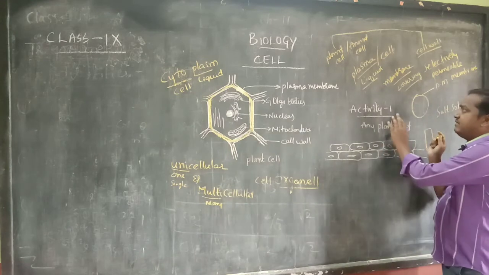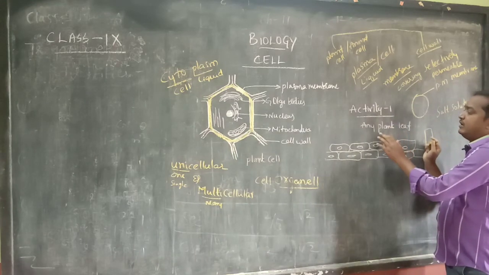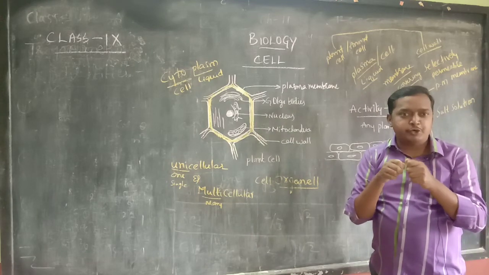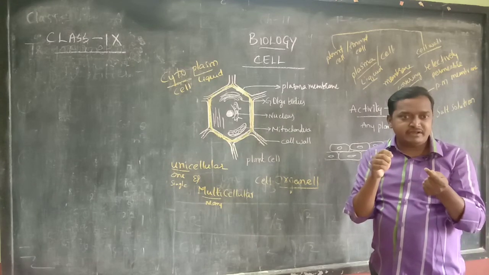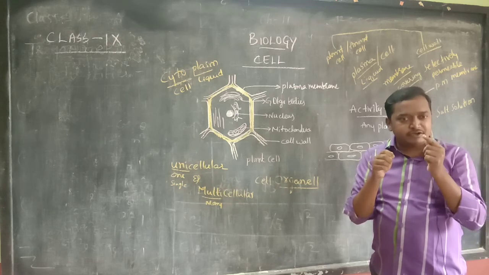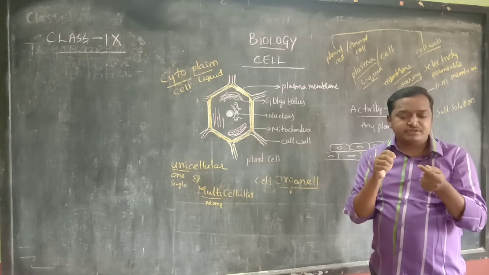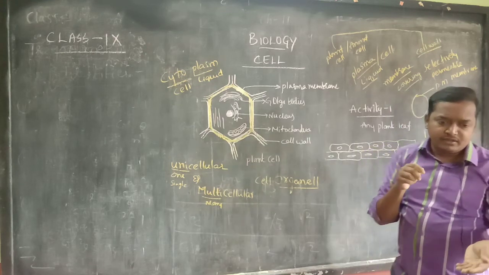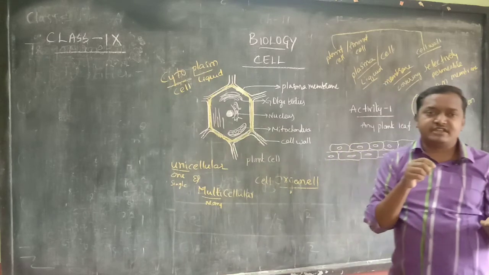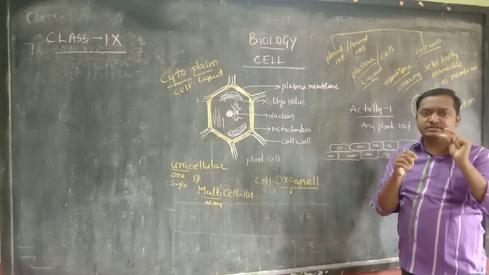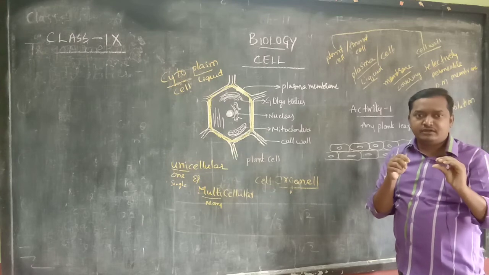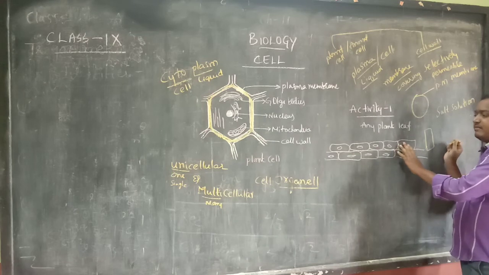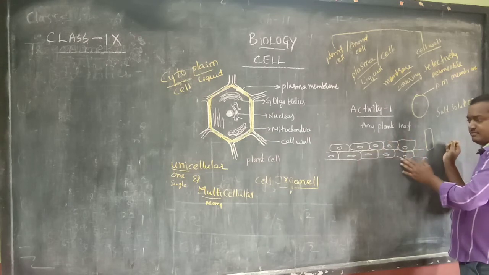So the activity in your textbook: we take one leaf and with a force, with a single jerk, we make it into two pieces. A small layer will appear, white color, transparent. Make it into 4 pieces. Okay, put some salt solution. It will be very clear. In your textbook it is given as dilute salt solution, means you can take the salt very less in amount. Then if you observe under the microscope, you can see structures like these parts.